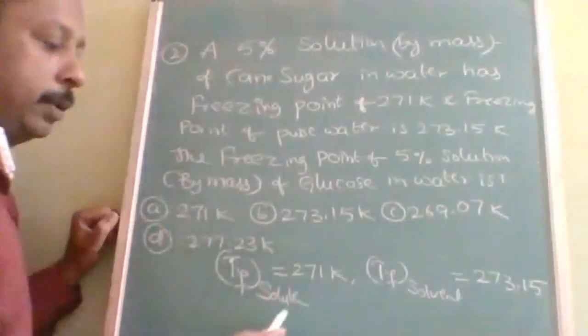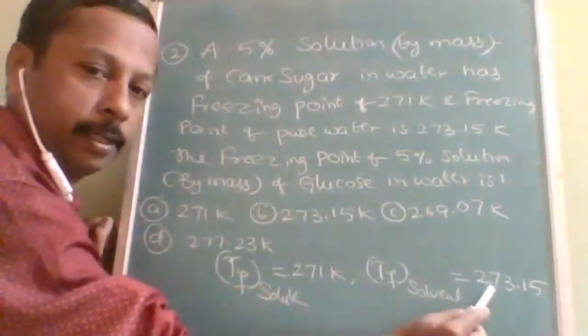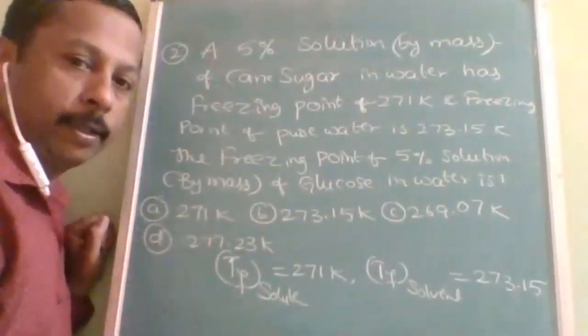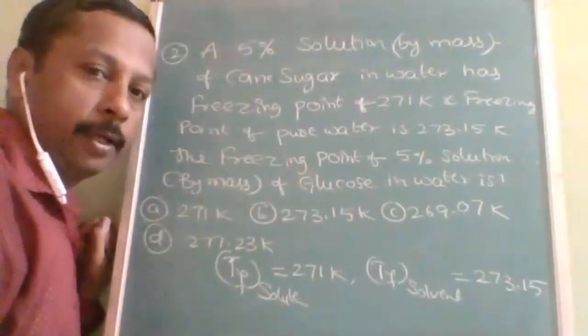So is it depressed or not? There is a depression in freezing point. 273.15 was there, but it is reduced to 271 when the sugar is dissolved in it.